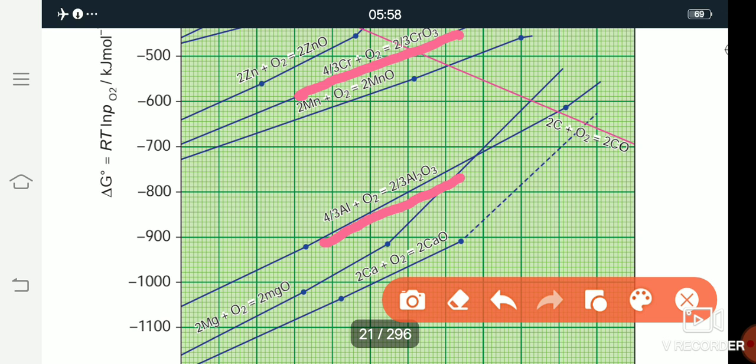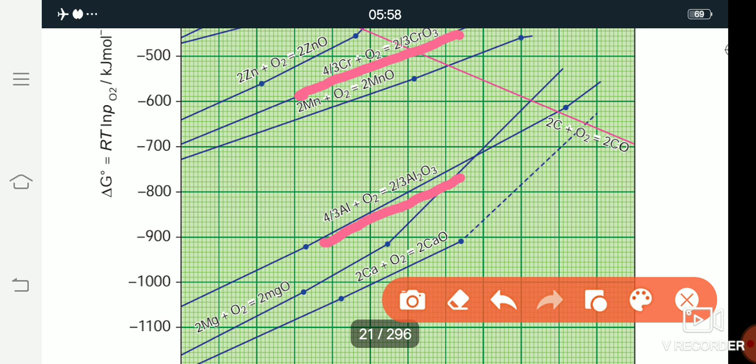So aluminum oxide is more stable than chromium oxide. When chromium oxide is added, aluminum is the reducing agent. So this is the application, the first point.